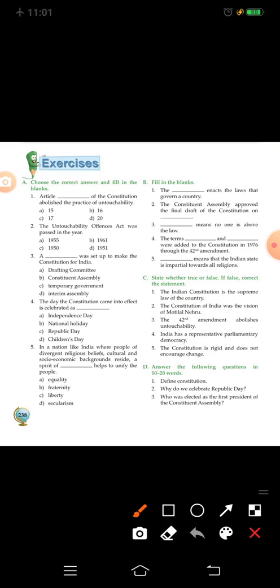So first, here are all the questions of your chapter. The first question is choose the correct answer and fill in the blanks. Section A, choose the correct answer. Section B, filling the blanks. Section C, state whether true or false. If false, correct the statement. And Section D, answer the following question in 10 to 20 words.